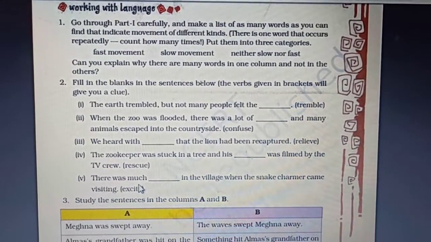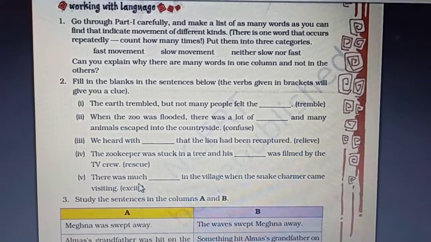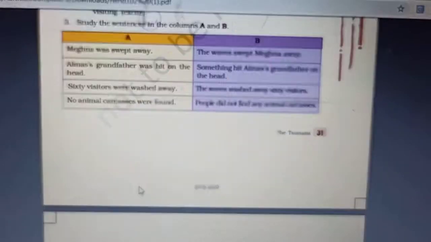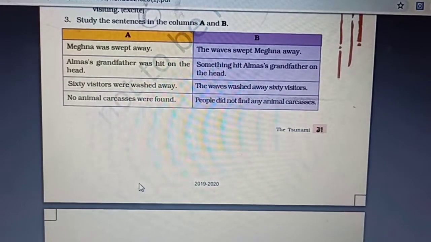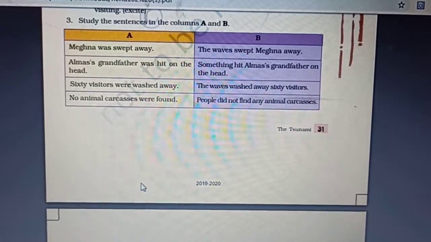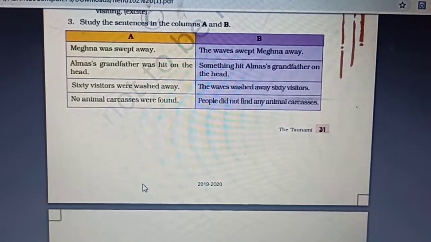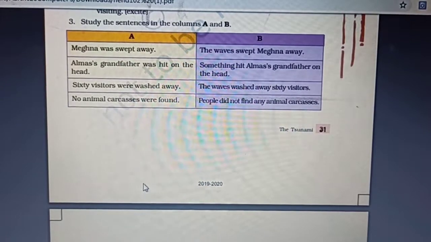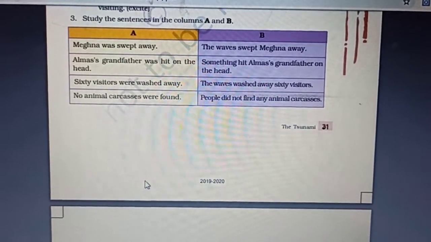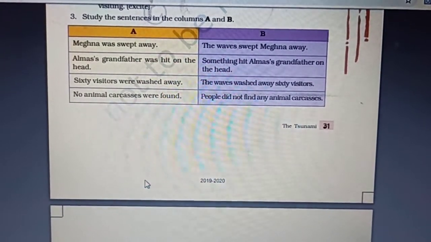In the same way, you can add different suffixes to the words given in the brackets and fill in the blanks correctly. The third exercise is all about active and passive voice. The first reads, Meghna was swept away. The waves swept away Meghna. Here, Meghna was swept away is the passive form of the waves swept Meghna away.